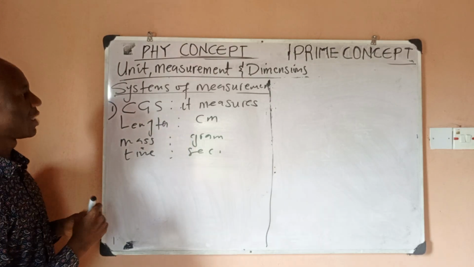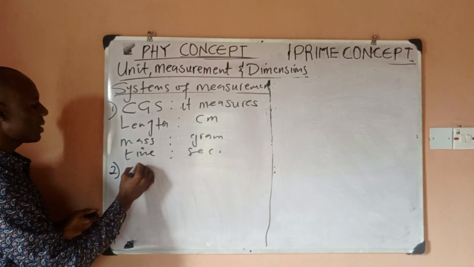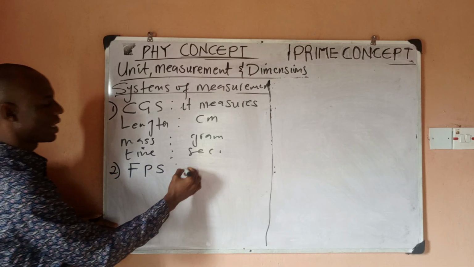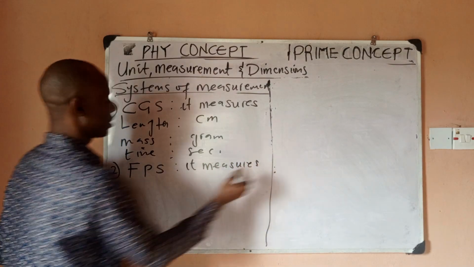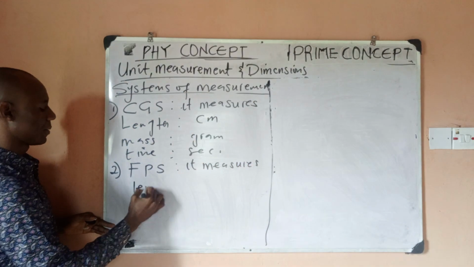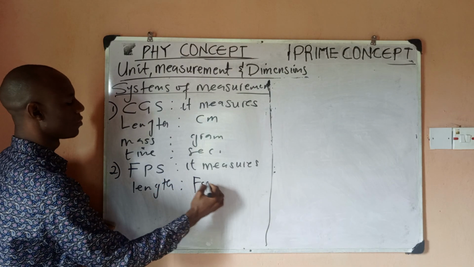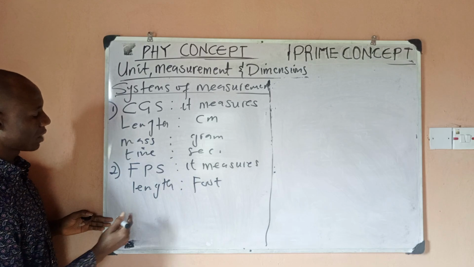So number two is the FPS. So for FPS, it measures length in foot, or you can say feet, for that is the plural, foot is the singular.